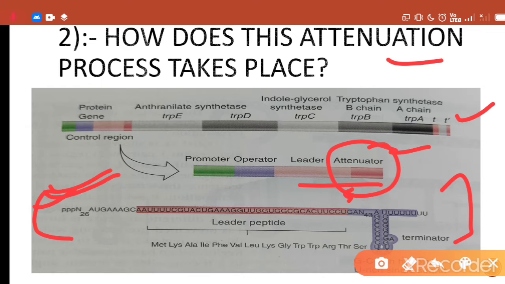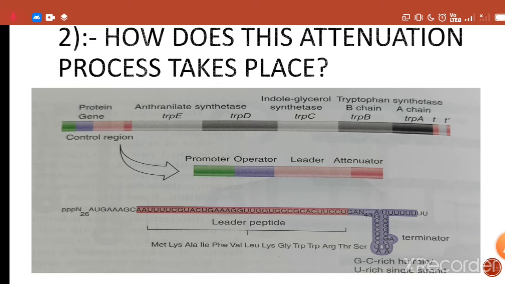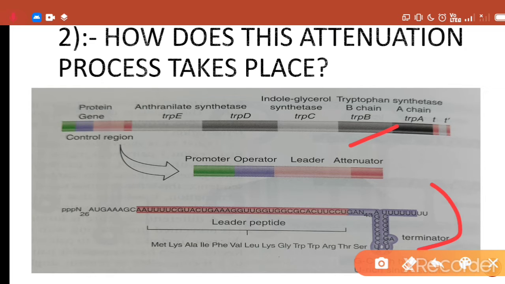So here the ribosome creates a mechanism that regulates the translation of this attenuator region, and this results in formation of the hairpin loop structure, and this hairpin loop structure results in attenuation or reduces the rate of transcription.